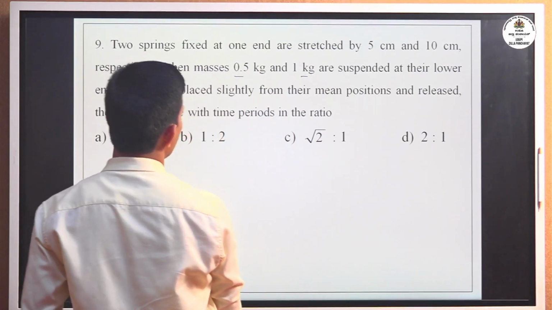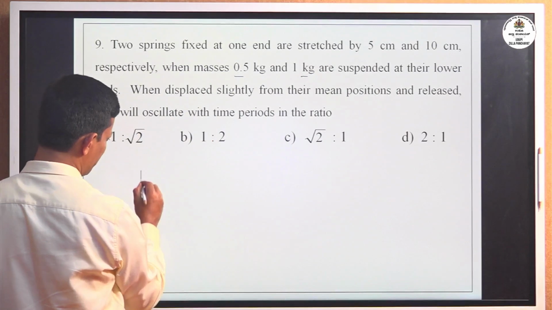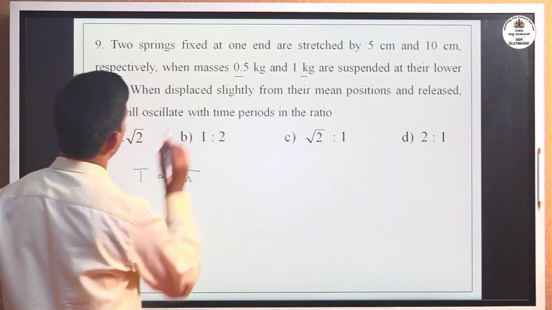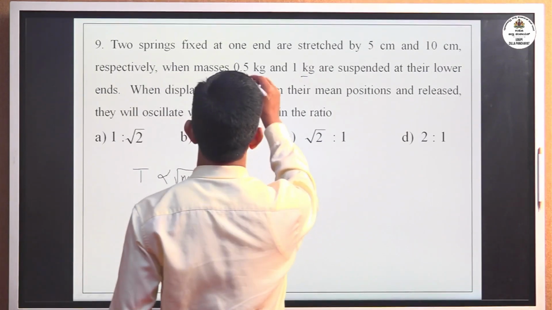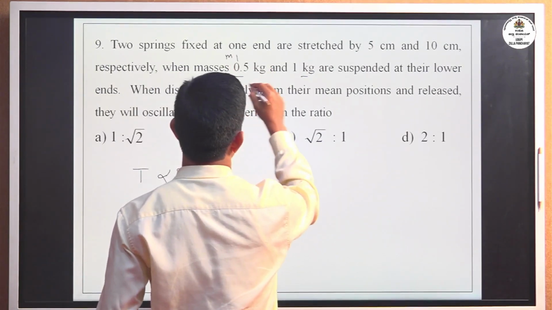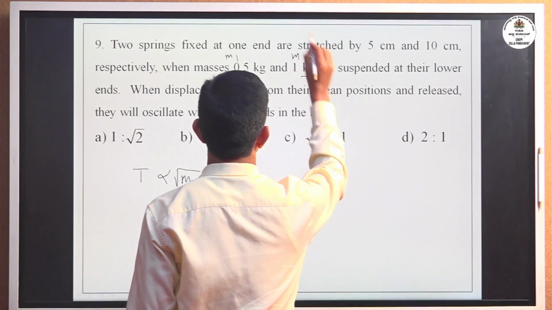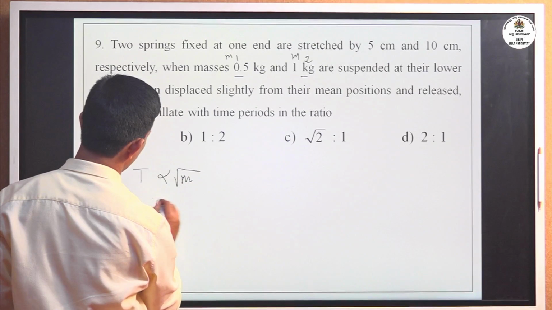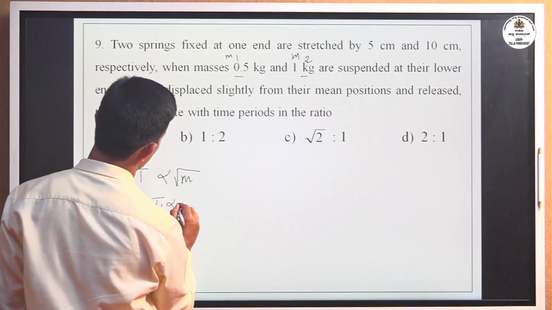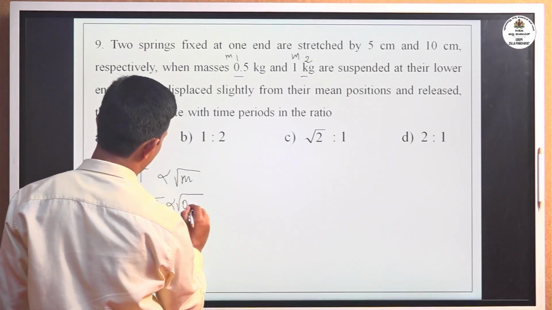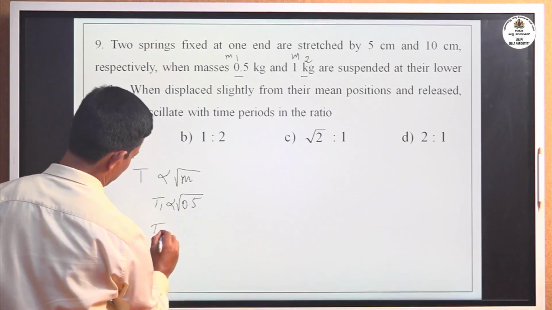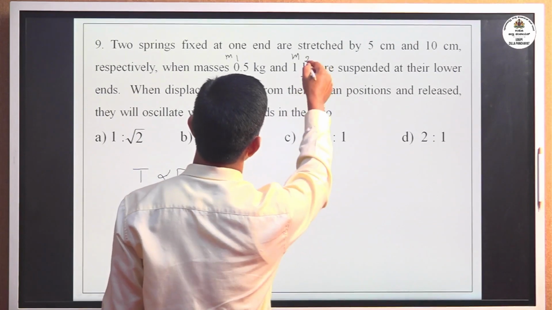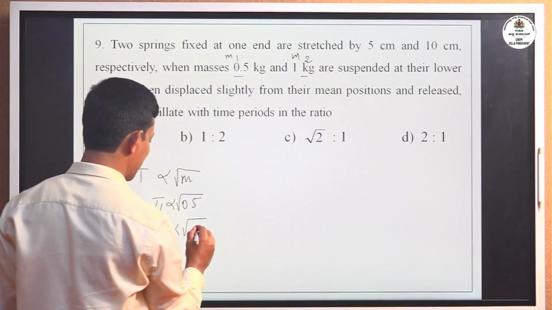Now here, we already knew that time period T is directly proportional to square root of mass m. If I consider the first mass m1 as 0.5 kg, then T1 is directly proportional to square root of 0.5, and for the second mass m2, which is 1 kg, T2 is proportional to square root of 1.